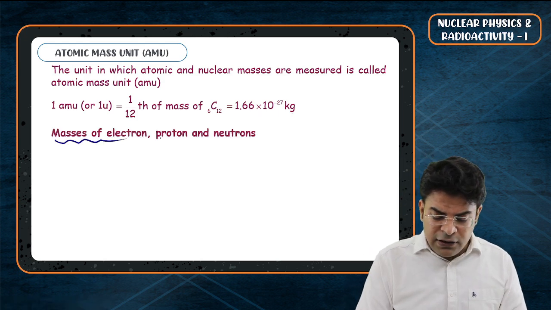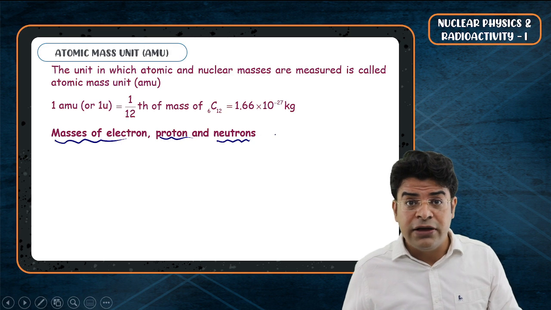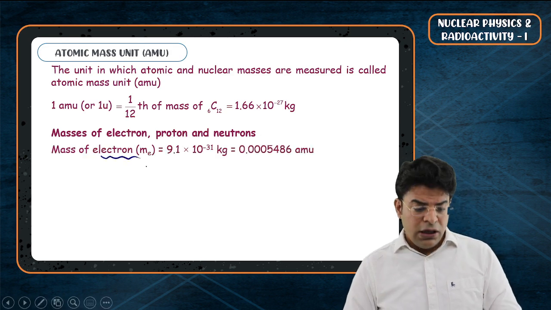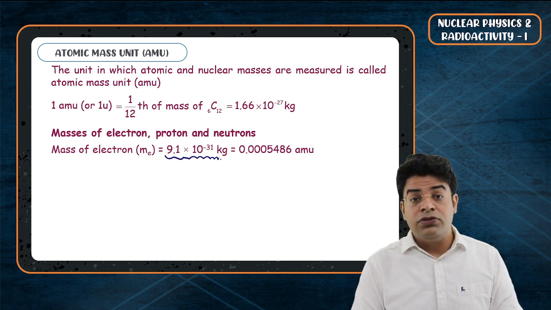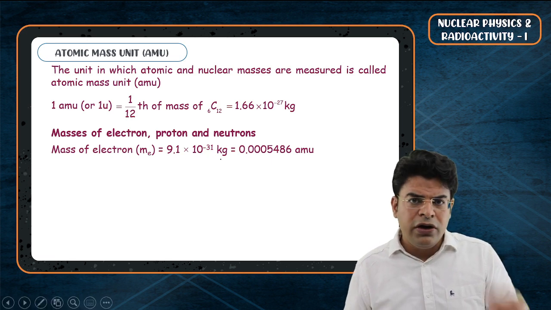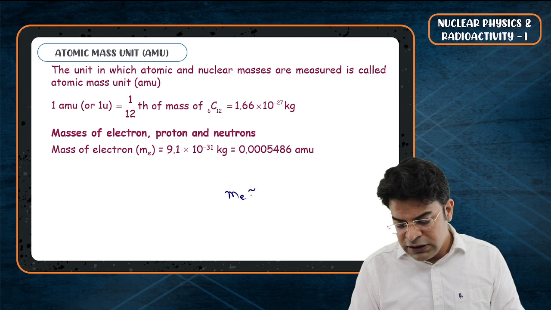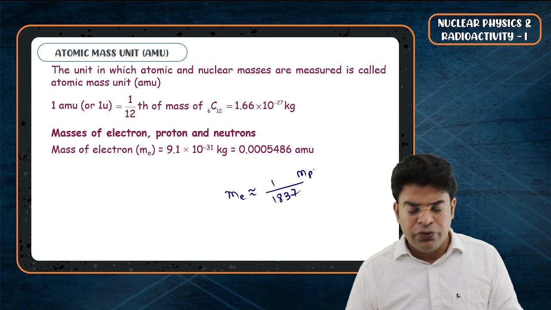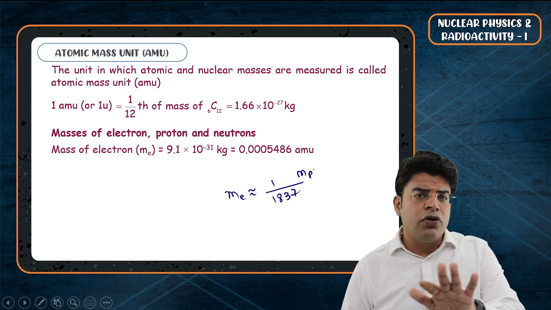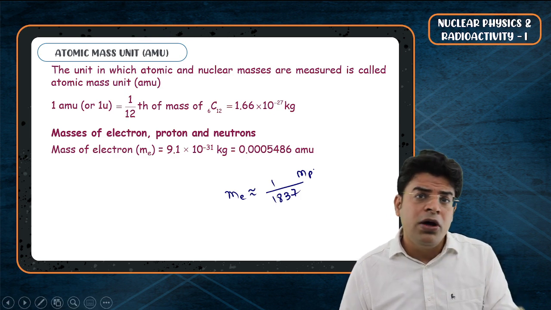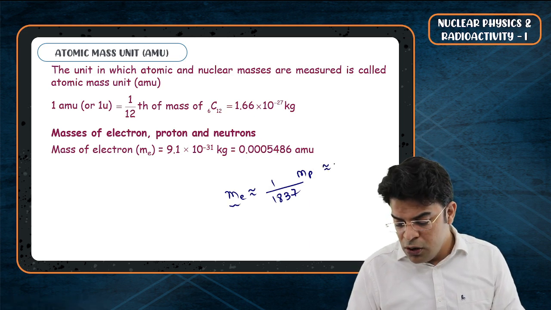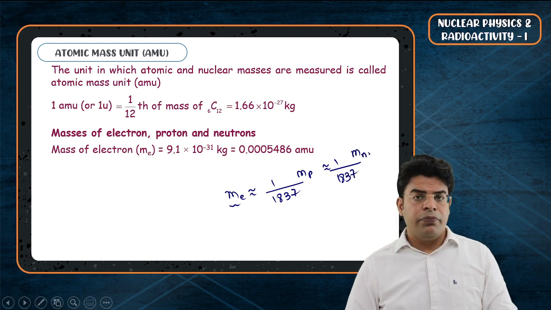The mass of electron, proton and neutron are also something we need to discuss right now. The mass of electron is 9.1 into 10 to the power of minus 31 kg. Do remember that the mass of electron is nearly 1/1837 times the mass of proton. And as the mass of proton and mass of neutron are nearly the same, one can even say that the mass of electron is nearly 1/1837 times the mass of neutron.